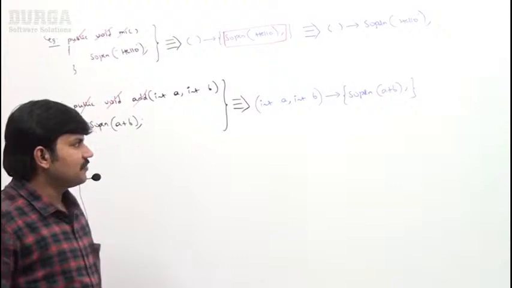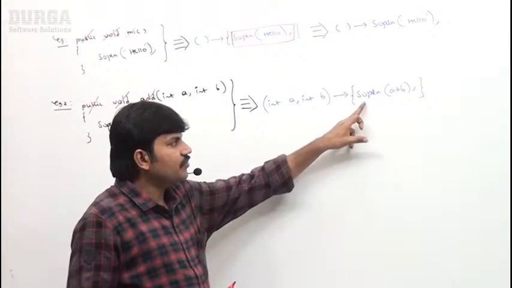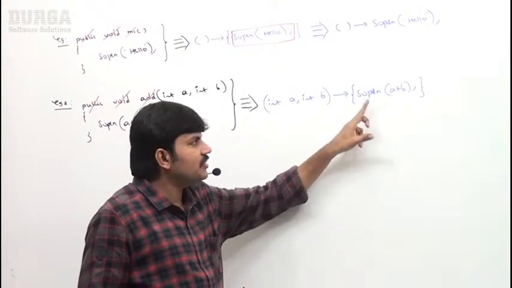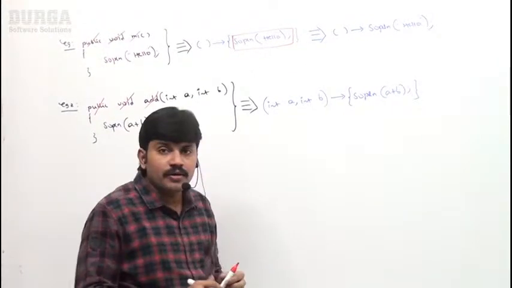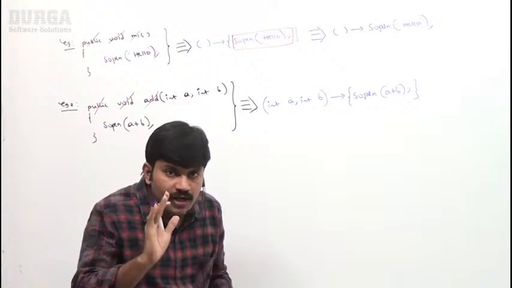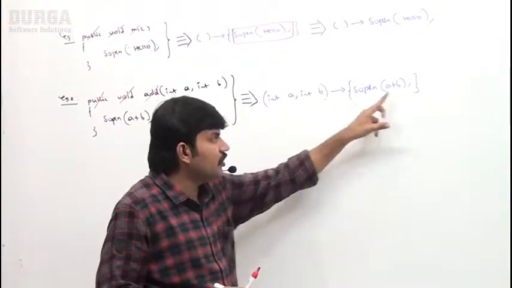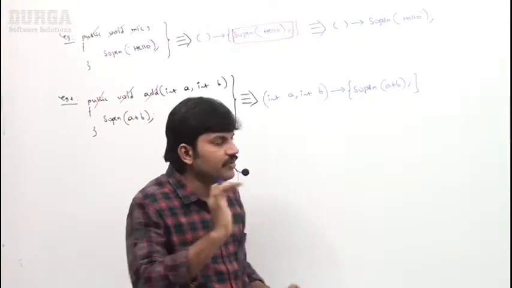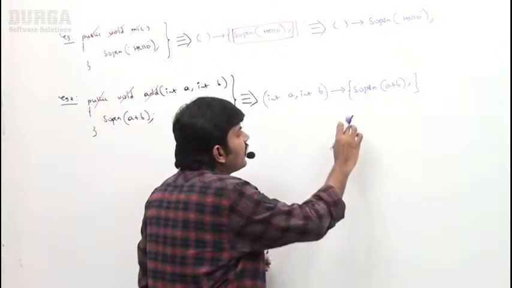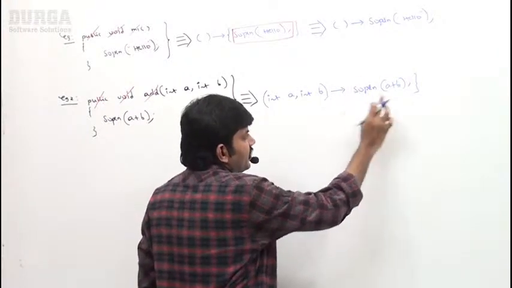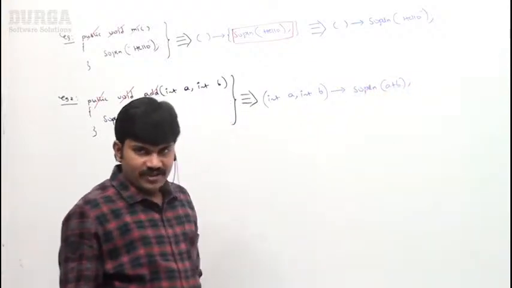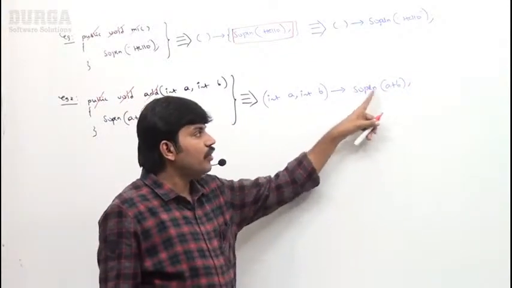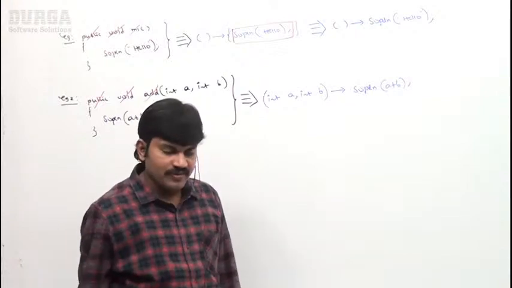Here also you may ask, sir: have you observed how many statements are there in the body? Only one statement. If only one statement is there, can I remove the curly braces or not? Yes, sir. Okay. Now I can remove these curly braces according to the first one. Further simplified, because only one statement is there. That's why I can remove them.